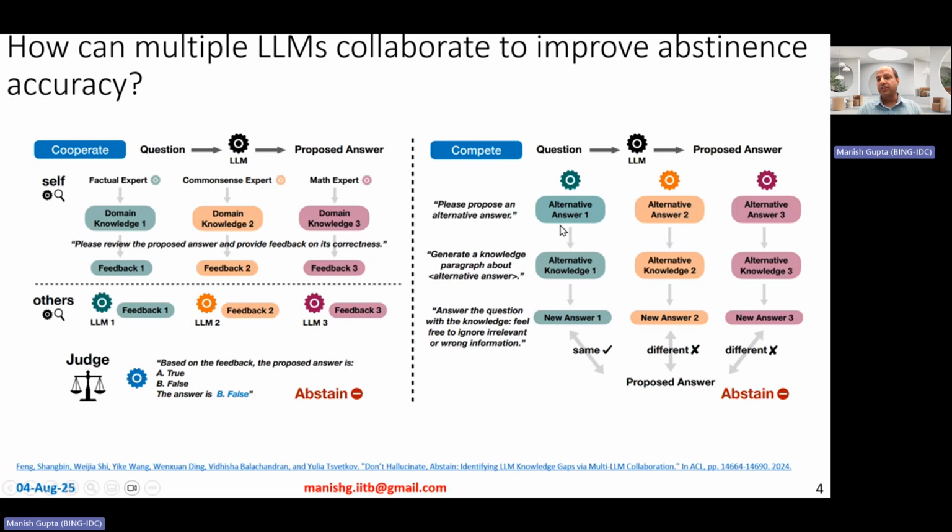So you do this with 3 different models, and then you do a majority voting on this. For example, here, in 2 of the cases, the large language model changed its answer in the light of the alternative knowledge generated by these alternative LLMs. And therefore, since it is 2 out of 3, you abstain from coming up with the final answer.